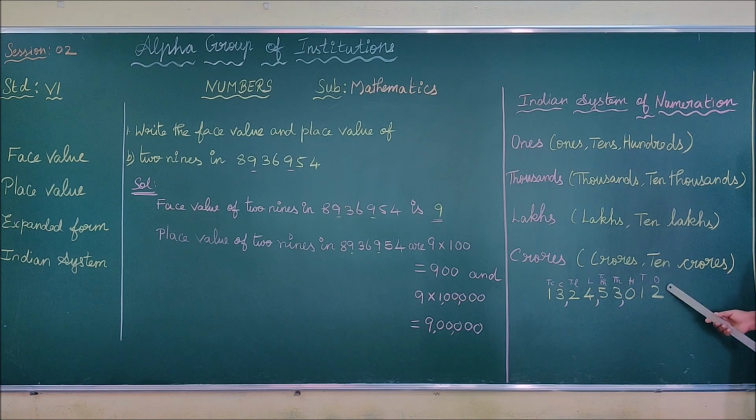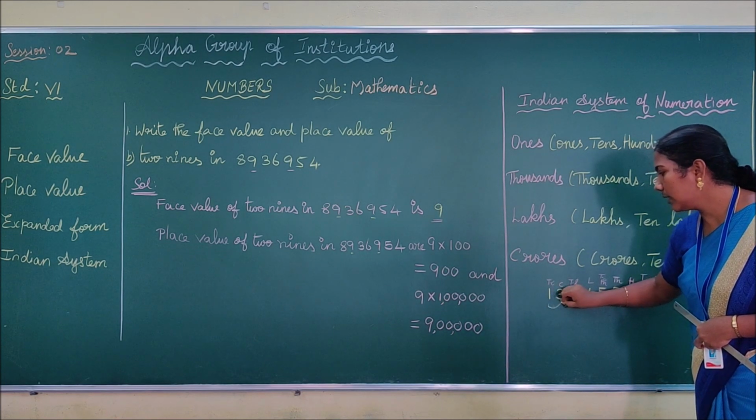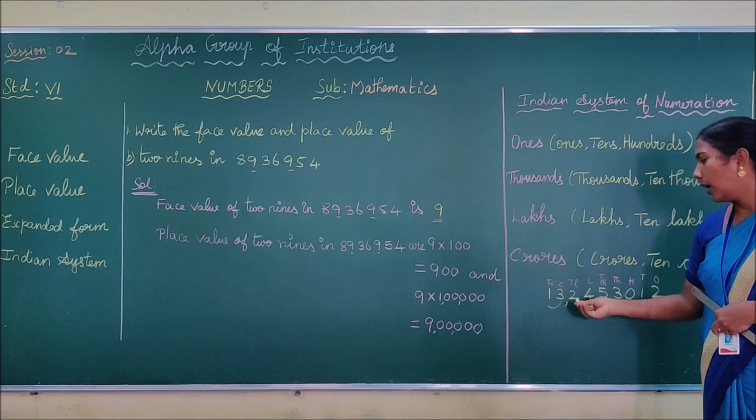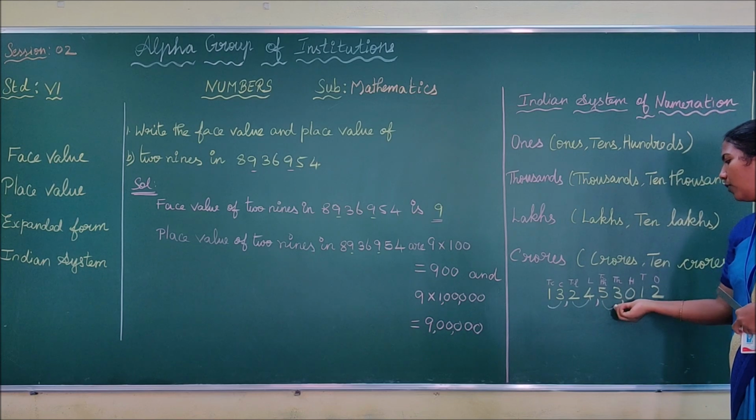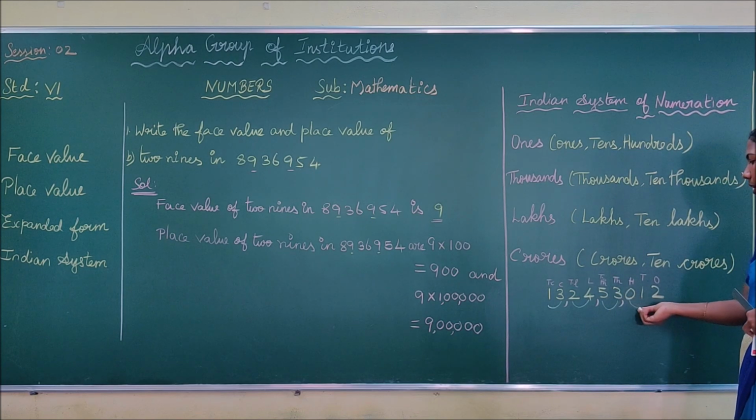Starting from the right, the first comma is placed after the third digit. That is 1, 2, 3. Here we have the first comma. Then after every 2 digits we place the next commas. Why do we place this comma? You have to call this a period. This is the period of crores, this is the period of lakhs, this is the period of thousands, and this is the period of ones.